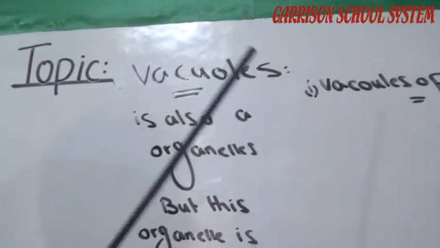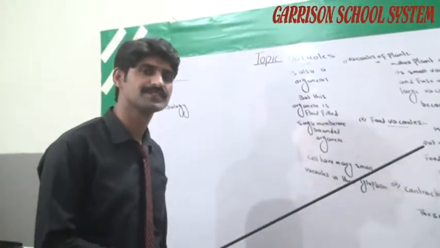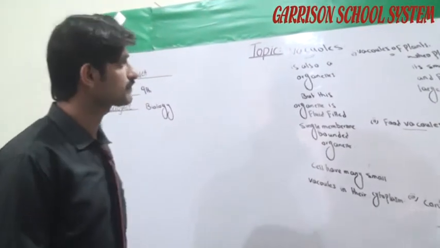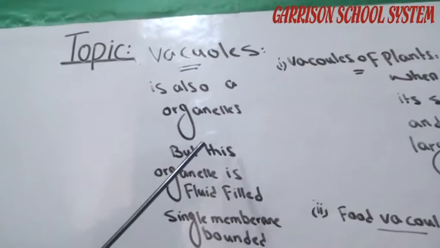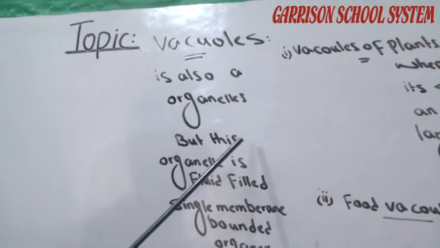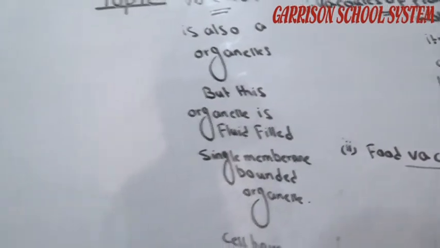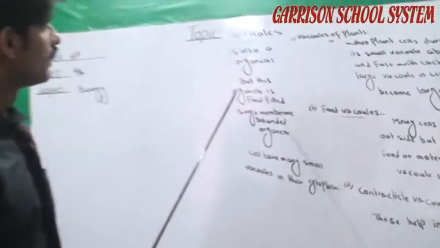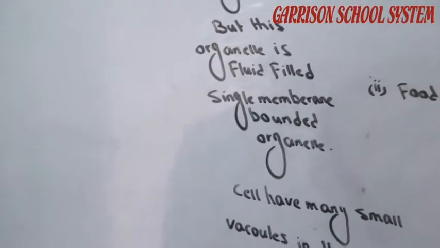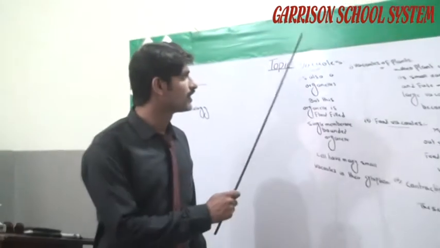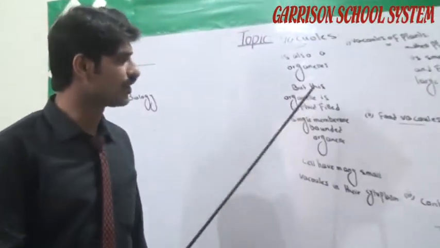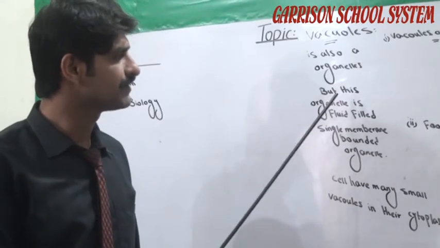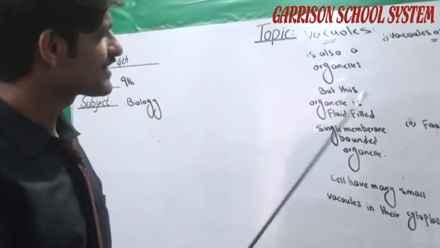Vacuoles. Vacuoles are also organelles which are present in the cell. They also perform specific functions in the cell. A vacuole is a fluid-filled, single membrane bound organelle.